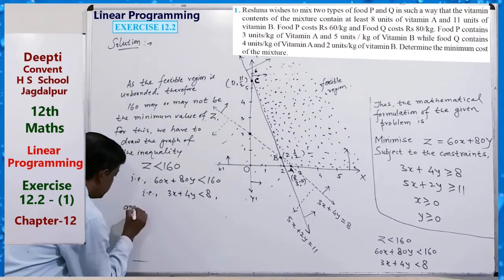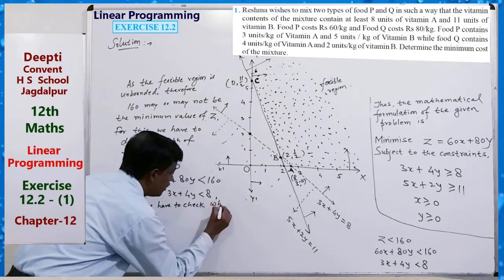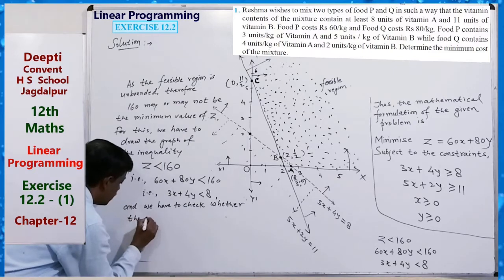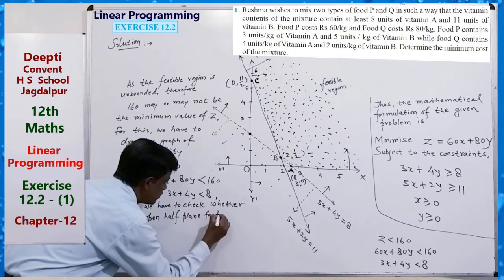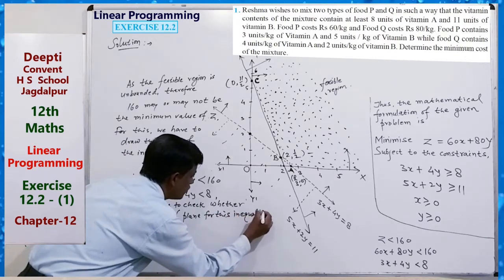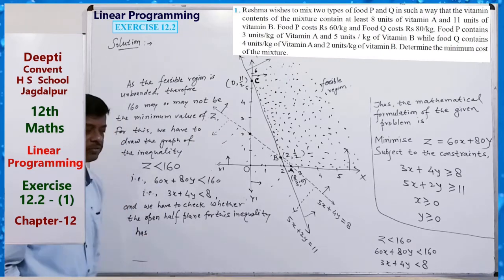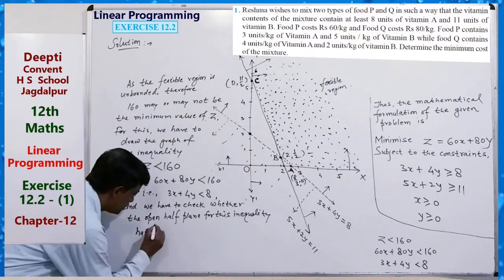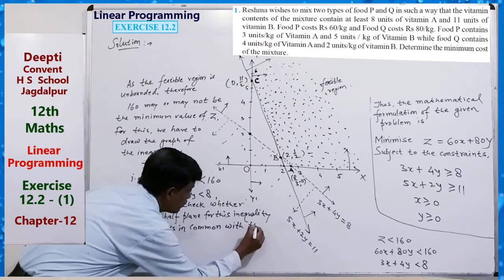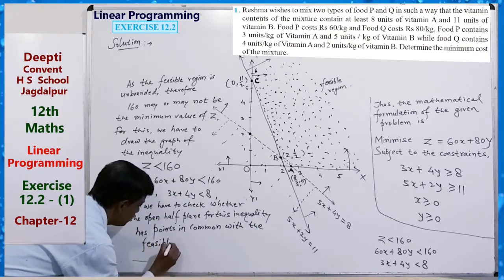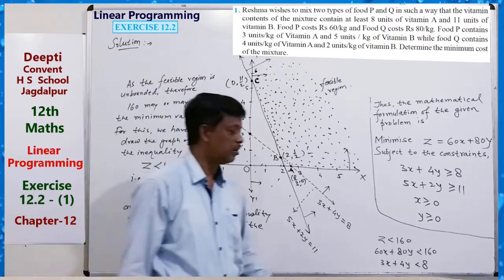And we have to check whether the open half plane for this inequality has points in common with the feasible region or not. This is our process for the unbounded case.